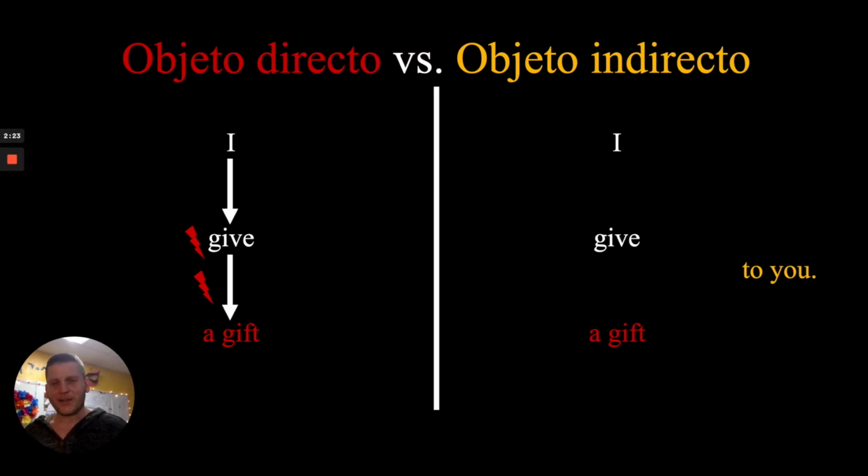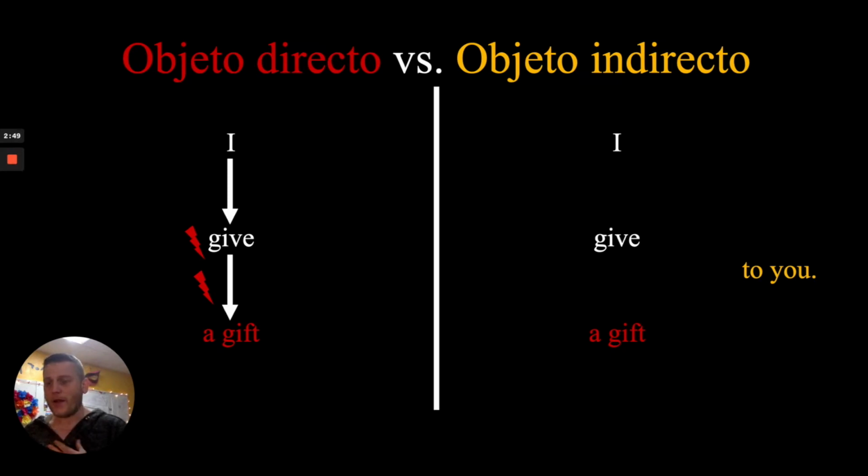I just wanted to clarify that point for those who happen to be in the know about some grammar lingo stuff. Okay, so back to our direct object side of things. I give a gift. Now, for me, I like to think of identifying the direct object as identifying the flow of energy. Look at this energy here within the action from the verb give. Where does that action begin? Well, it starts with me. I am the one doing the giving.